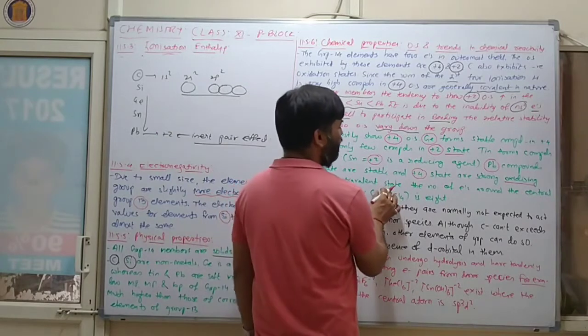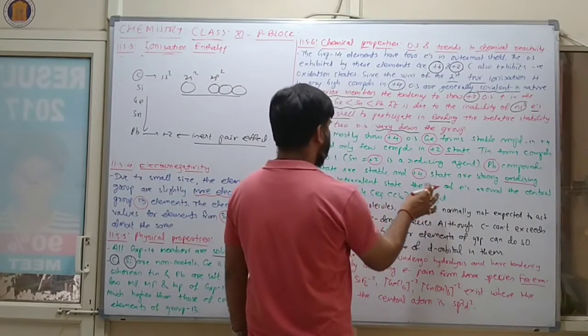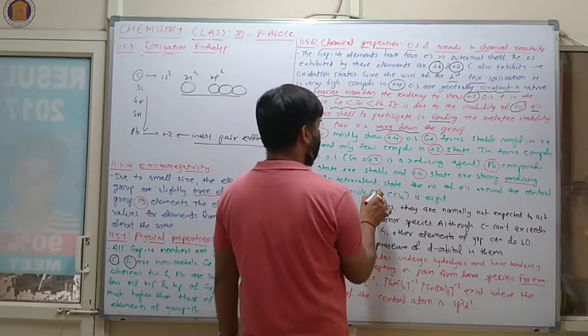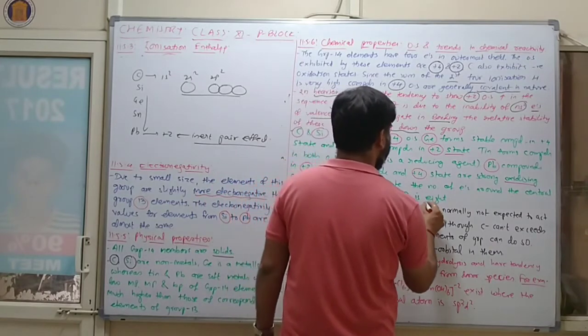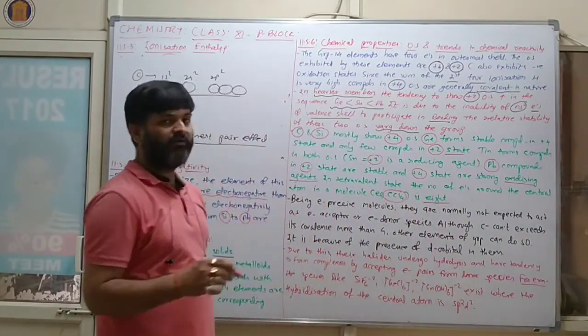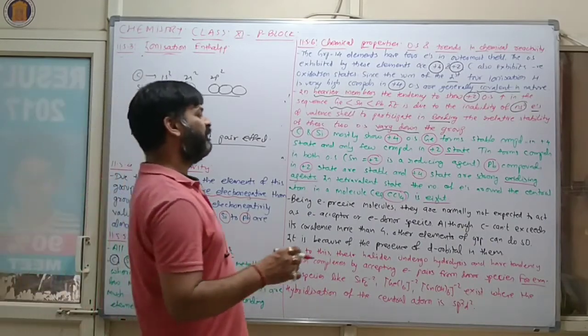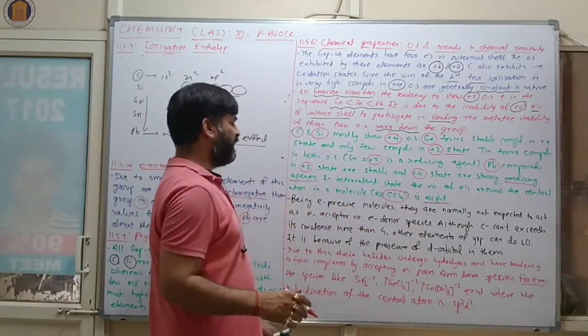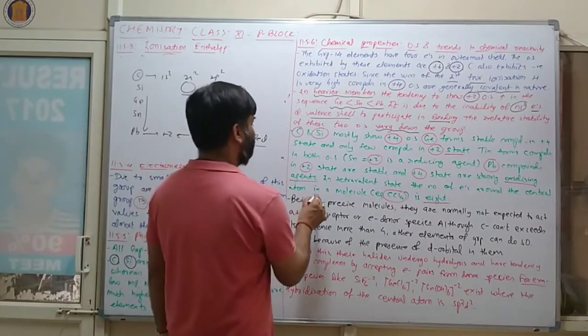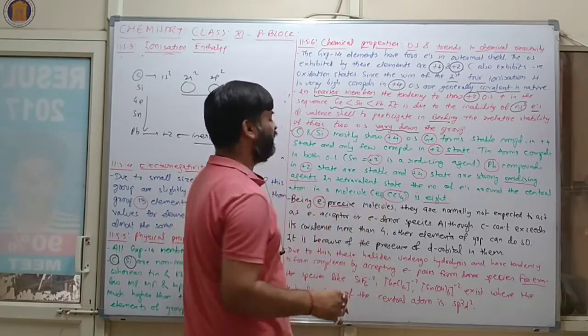In the tetravalent state, the number of electrons around the central atom in a molecule, that is CCl4, is 8. Per bond 2 electrons are there. Therefore the number of electrons is 8. Being electron precise, जितने इलेक्ट्रॉन चाहिए उतने ही होते हैं.